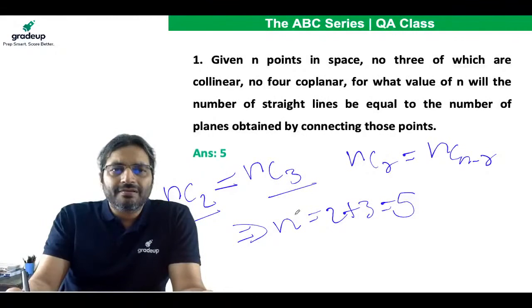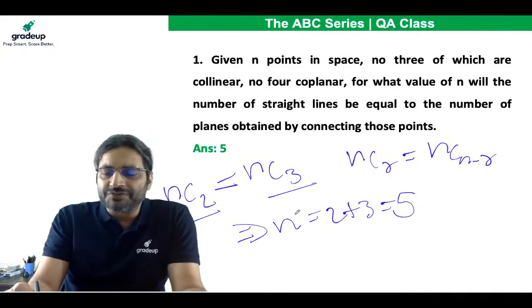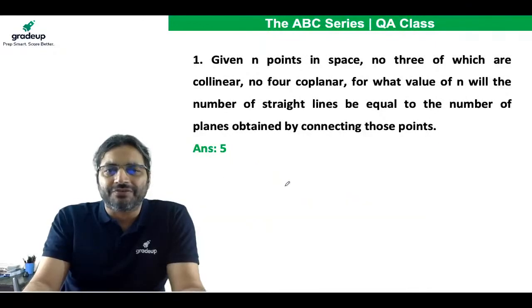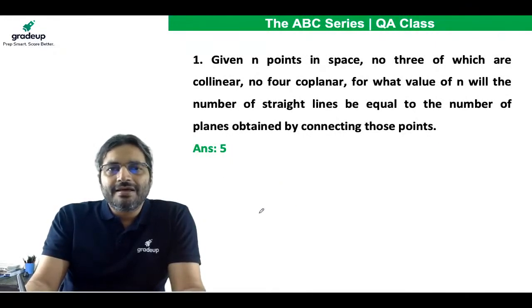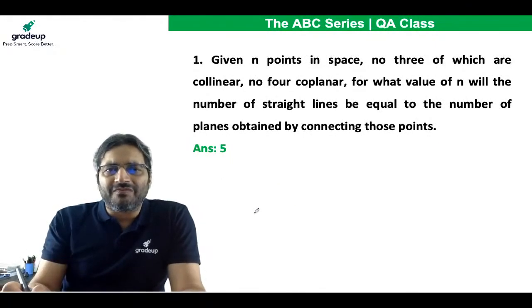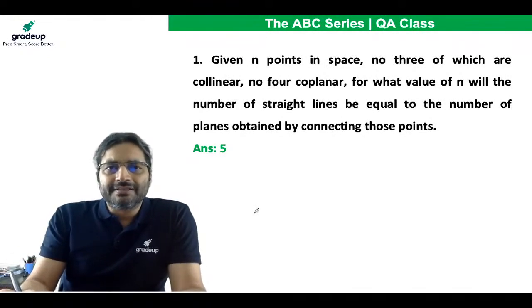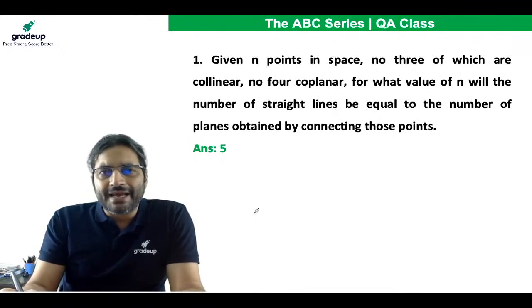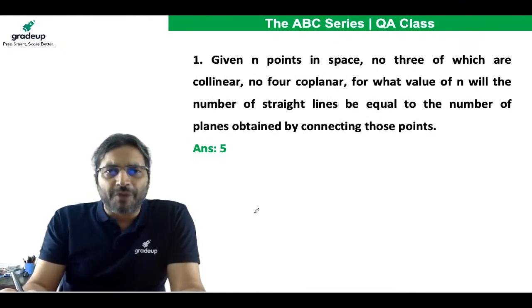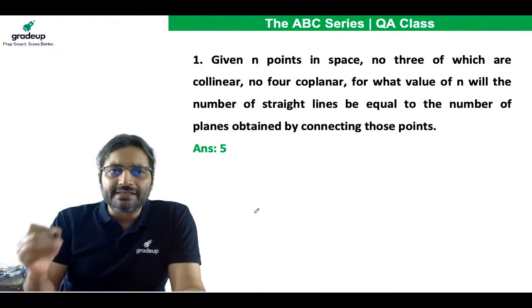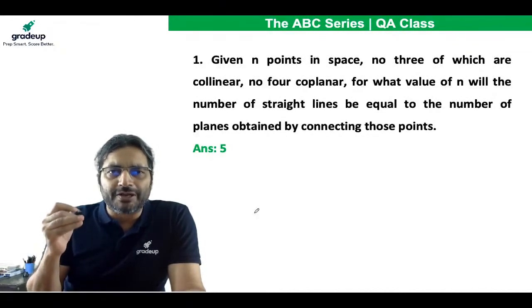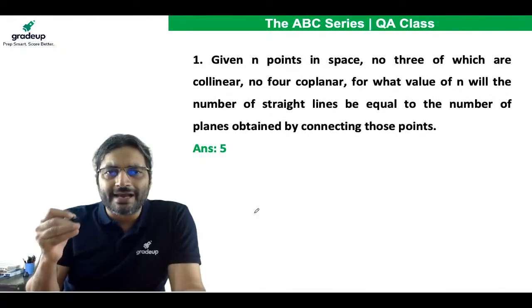All right, let's move to the next question. But before that, I have a question for you. There is a very basic question in geometry. There is an n-sided convex polygon, and this convex polygon has n diagonals.